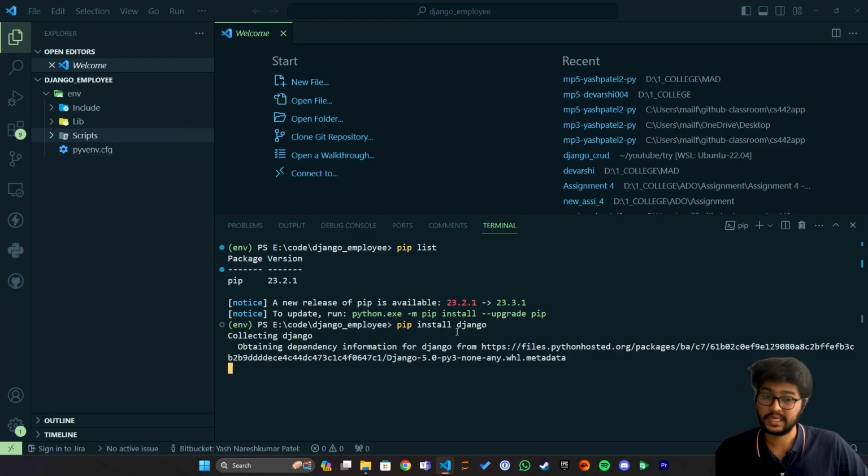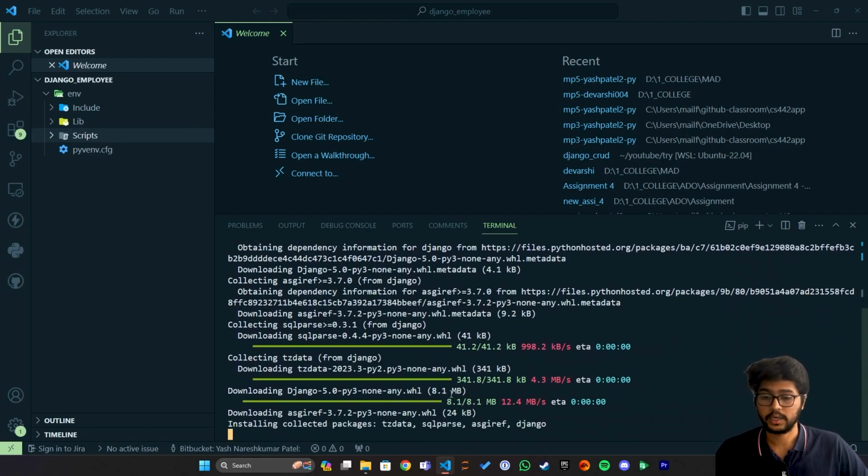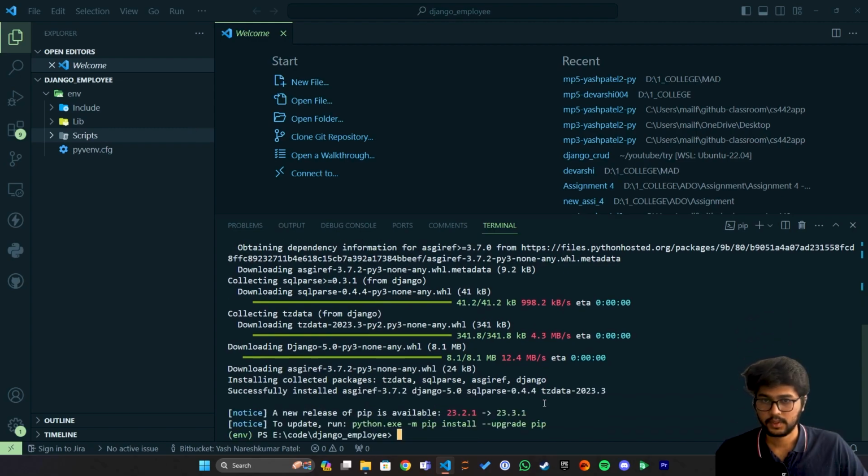Now it will install Django and also the related packages which Django requires. Okay, so let it get installed.